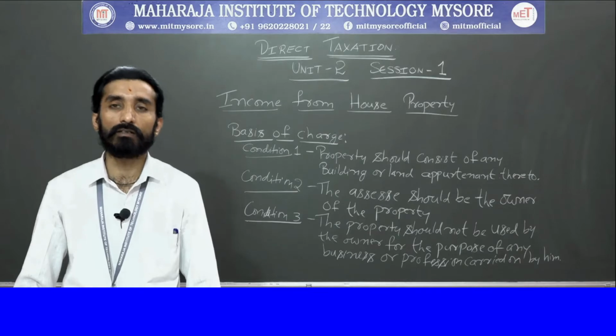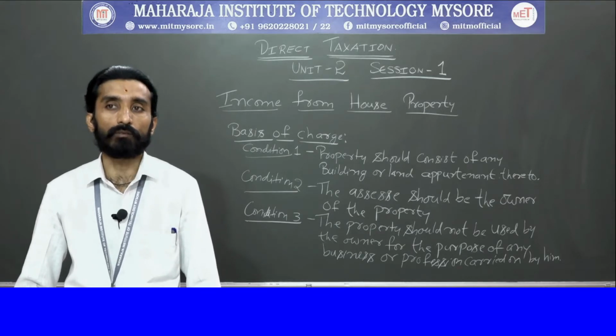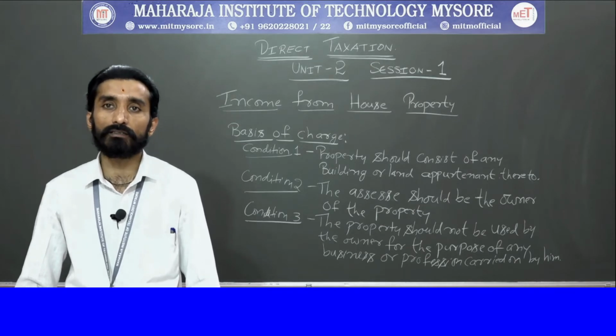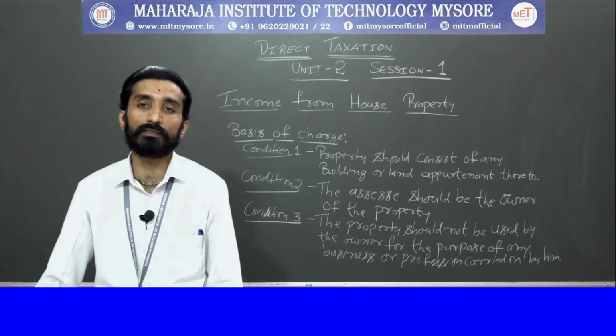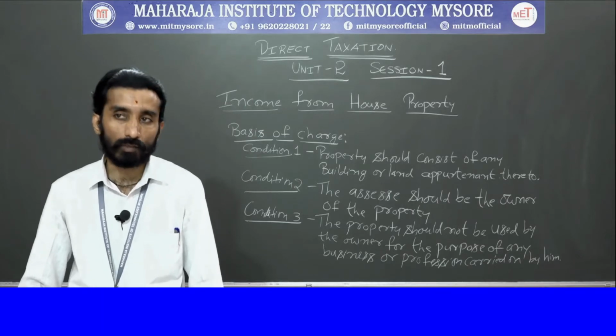So, that will be said as your house property. Through this you will be generating revenue in terms of rent or lease. This will be said as your income from house property.